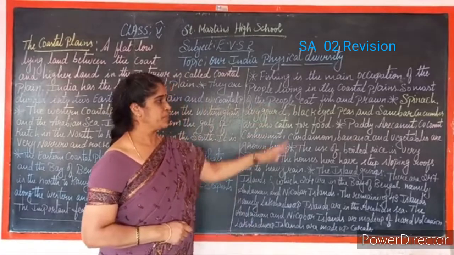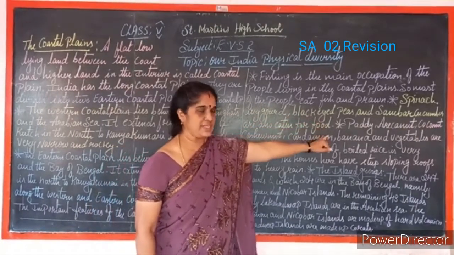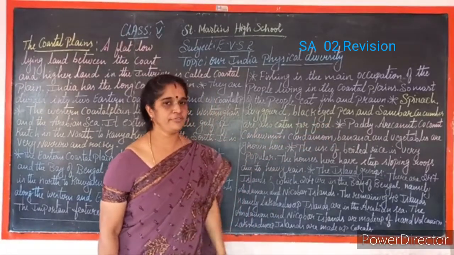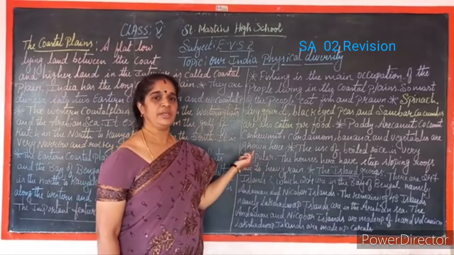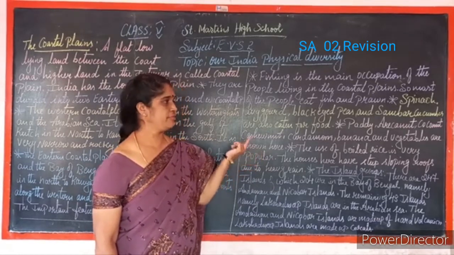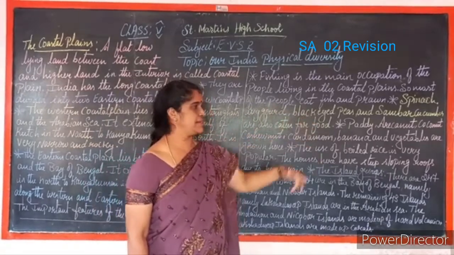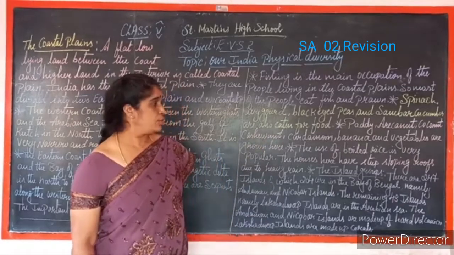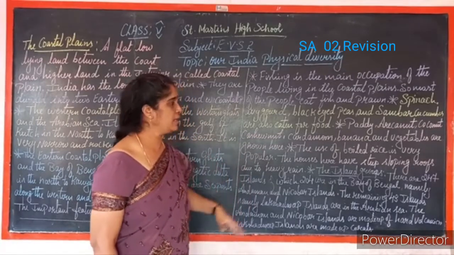Apart from that, spinach, ivy gourd, black-eyed peas and sambar cucumber are also eaten for food. Apart from seafood, these are the foods the people eat who live by the coastal plain. So apart from this, what are the crops grown here, children?